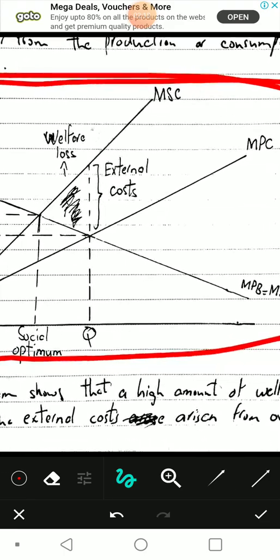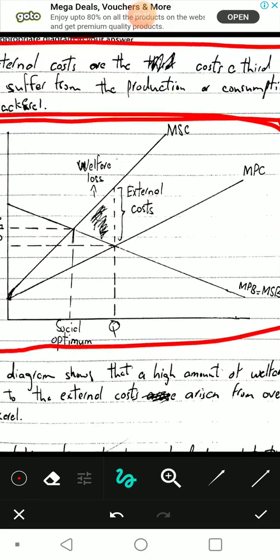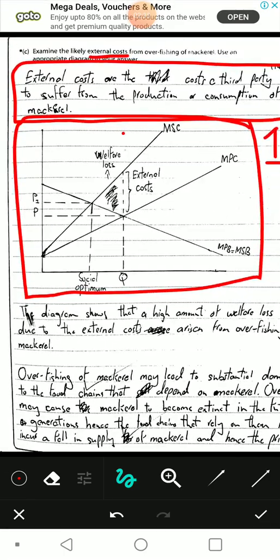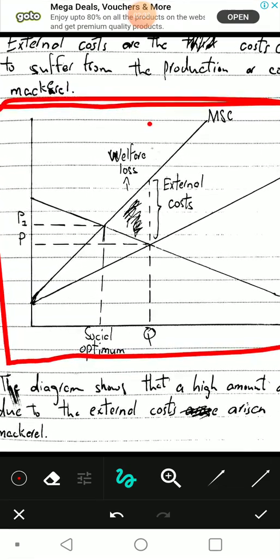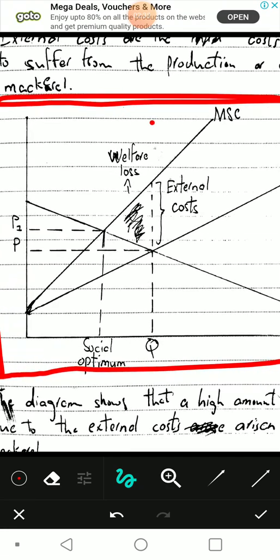Now let's look at marginal private cost. Marginal private cost goes something like this. Okay, a straight line goes up because as quantity increases, price has to increase. The private cost increases. Thing is, marginal social cost is greater than marginal private cost. Why is that? Well, because overfishing of mackerel has diminishing returns, or rather, has negative effects on the community or the economy as more and more is supplied.